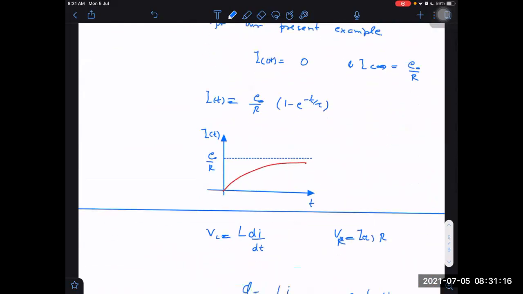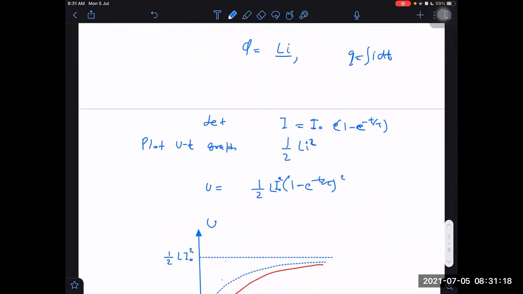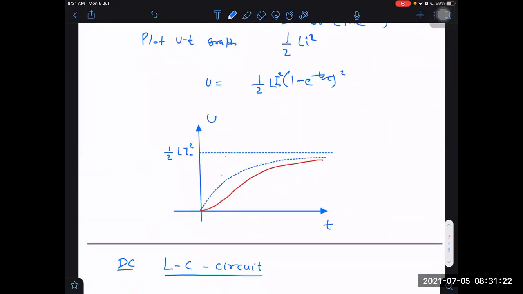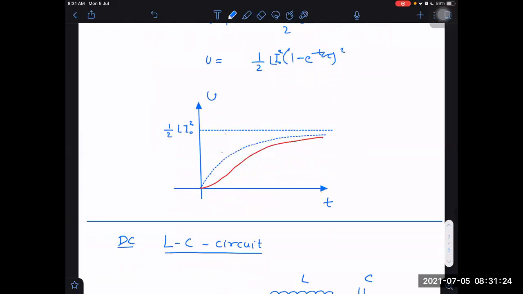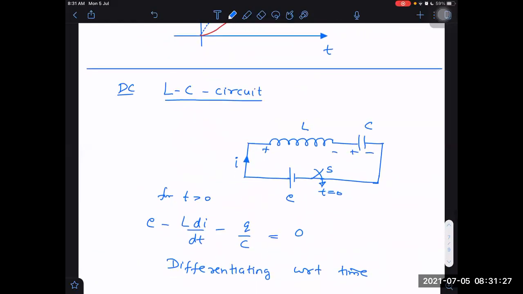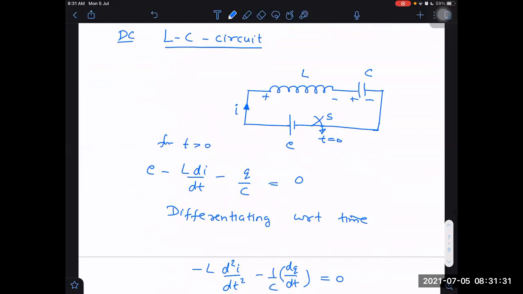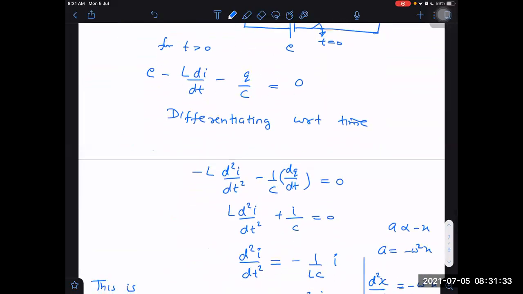If I write d square f by dt square is equal to minus omega square f, then force will be executing SHM. If I write d square I by dt square is equal to minus omega square I, then I will be executing SHM. If I write d square q by dt square is equal to minus omega square q, then q will be executing SHM. That is a general SHM equation. Anything which satisfies that equation can be compared with it. Then we can say that velocity is executing SHM, charge is executing SHM, voltage is executing SHM.